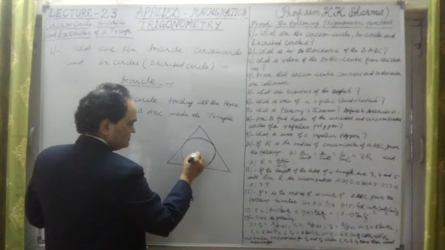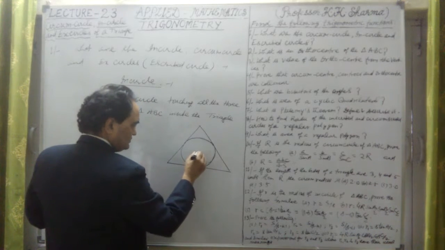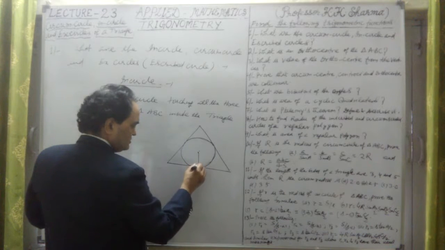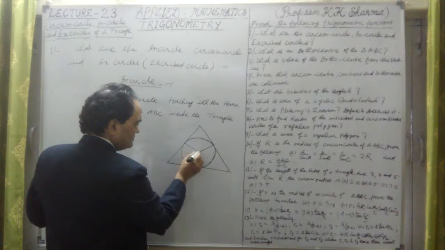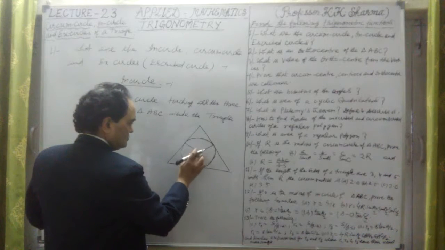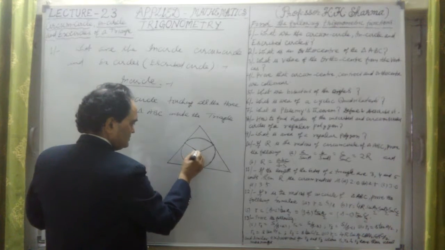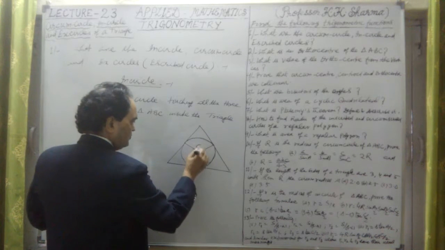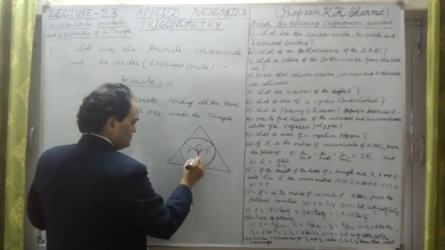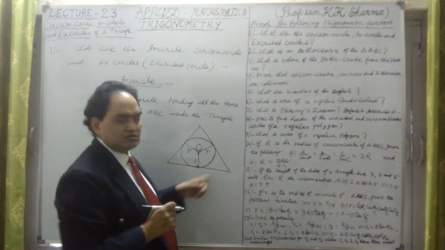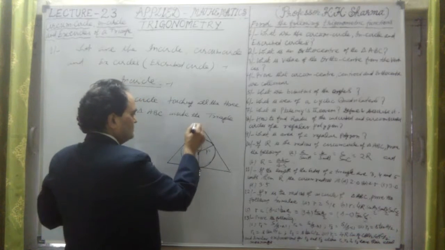Suppose this is the center O, and from it, if we draw a perpendicular to a side, this is the radius. This is the radius, and this is the radius. This is point O here, and we denote the radius by small r. The small r is the radius of the circle.